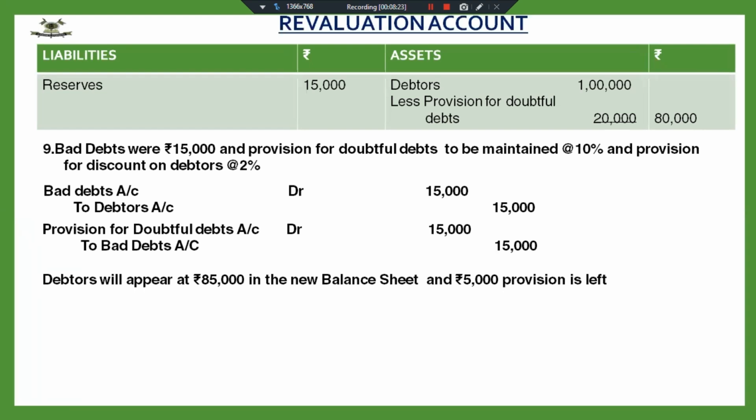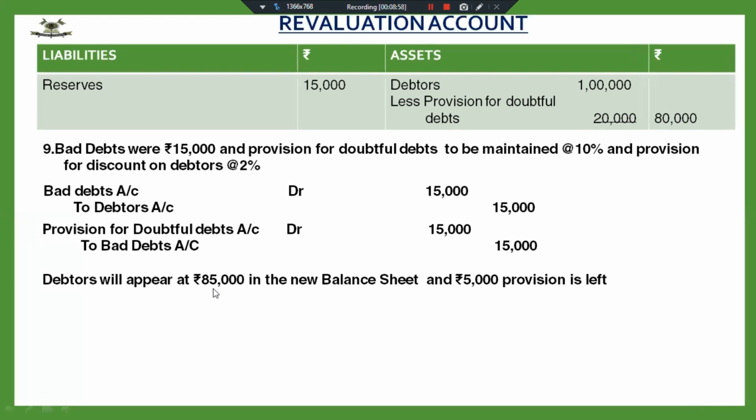So how much provision do I require? I require 10% of 85. My gross debtors are 85,000. So I require provision of 10% on 85,000. That comes out to 8,500. And out of this 8,500, I already have 5,000 with me. That means I require to create provision for doubtful debts only 3,500. Fine. But the point is, how much amount do I need to create for provision for discount?